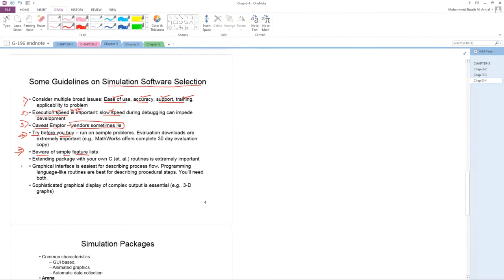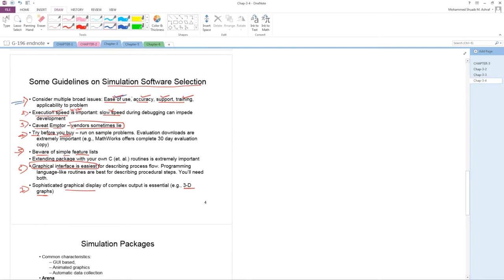See here, number 6, the graphical interface must be easy to use. Next, number 7, 3D graphical display. So it will support all these. These are the 7 guidelines that you should remember when you want to purchase a new simulation software. Understand?